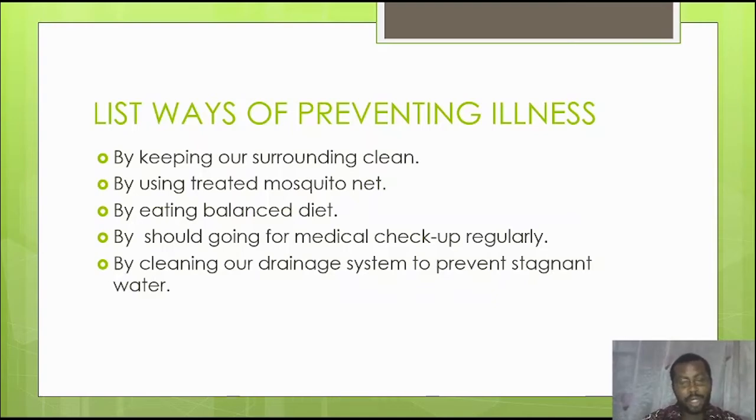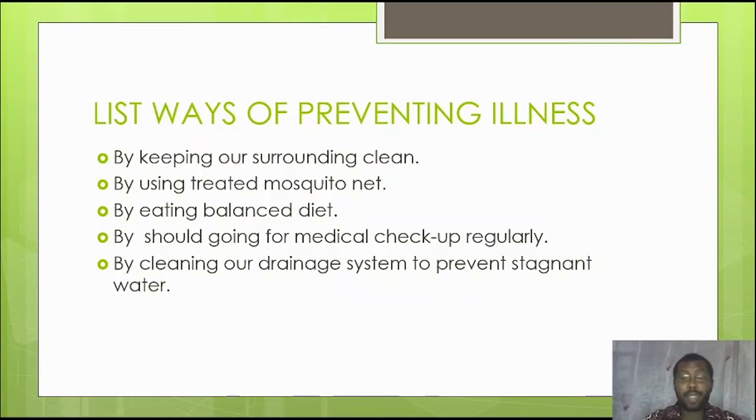Now, the next thing you should also do is to make sure that you go for a regular checkup. You can tell your parents that they should take you to the hospital once in 3 months to check yourself, to know if there is any illness or any symptom of illness that you want to treat immediately. So it is nice to go to the hospital and have a regular checkup.